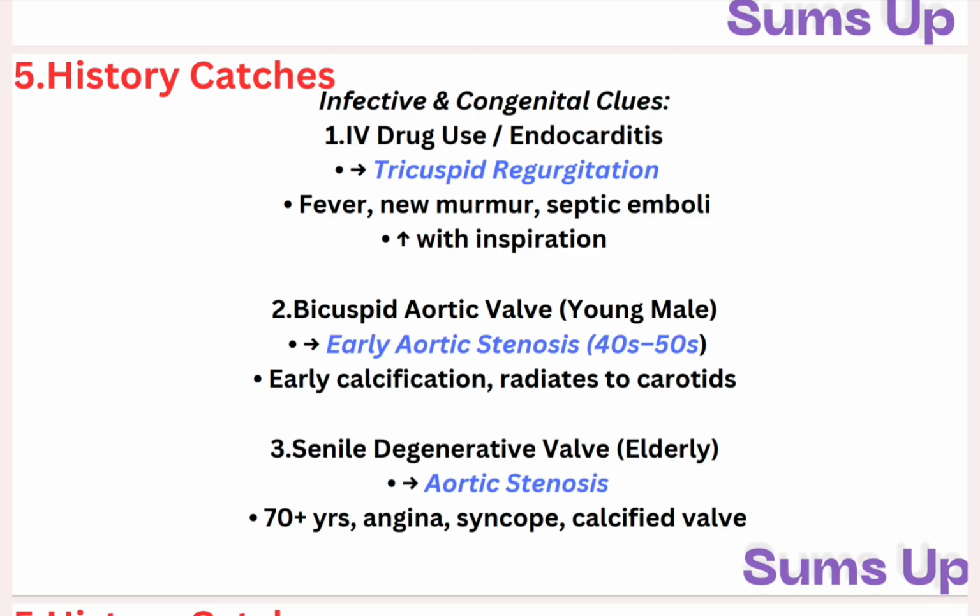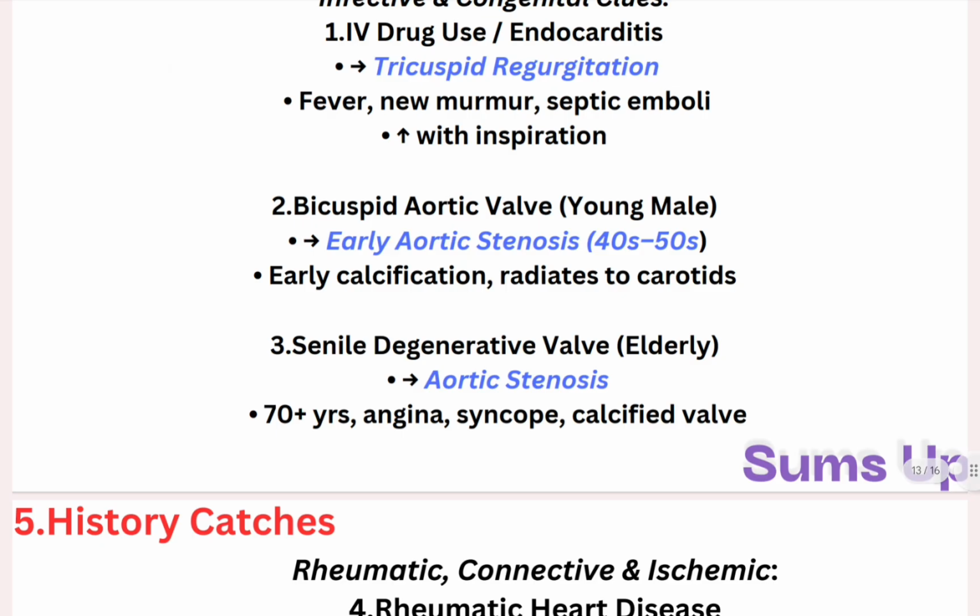Fever, new murmur, septic emboli, increase with inspiration, and if it's IV drug use, then endocarditis, tricuspid regurgitation is the murmur you have. Secondly, bicuspid aortic valve, young males, early aortic stenosis.